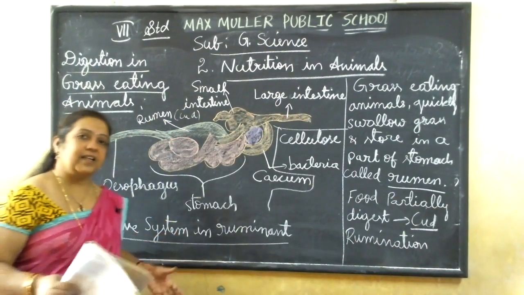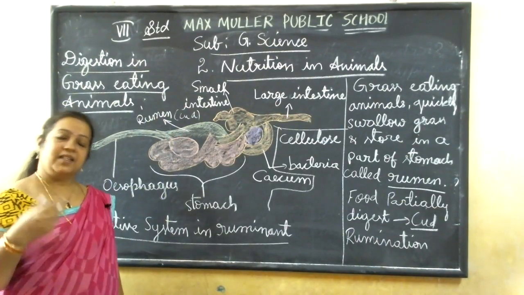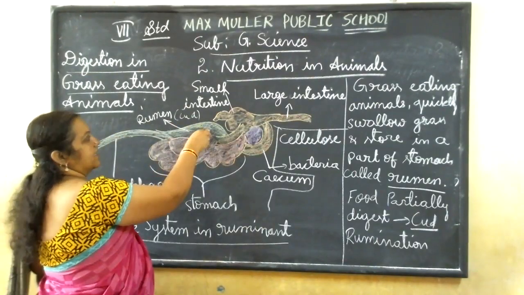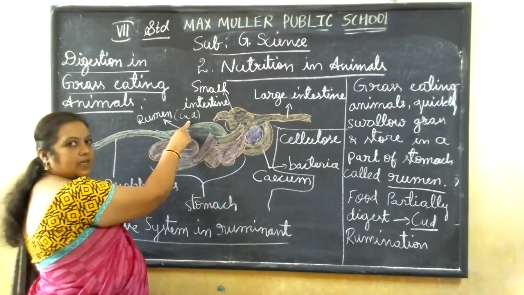When they find the grass, they start to graze it. When they are grazing, they are eating in a hurry. So the food goes and is collected in the rumen part. Here the food is called the cud.